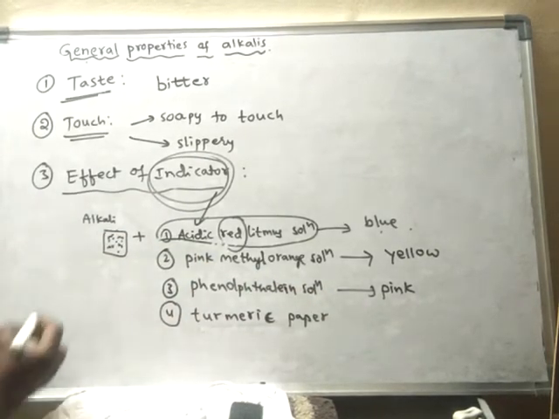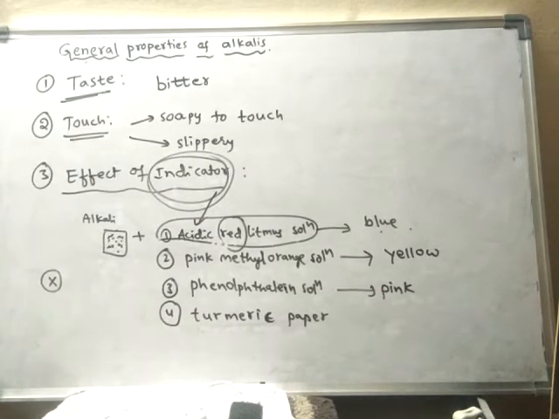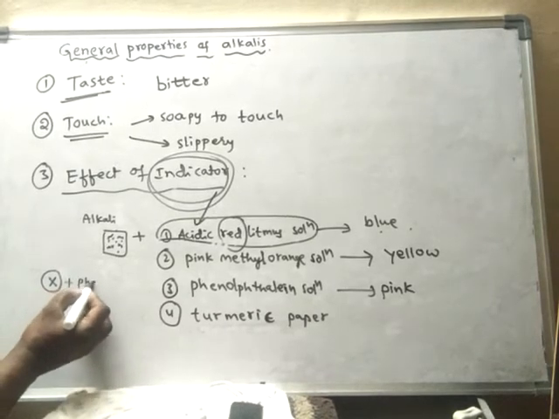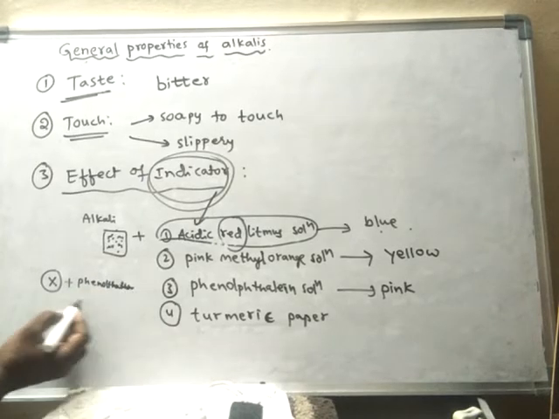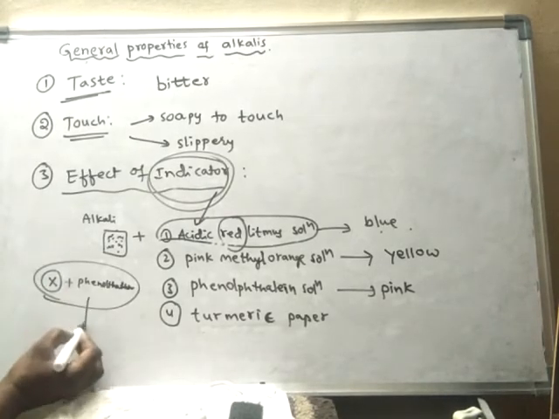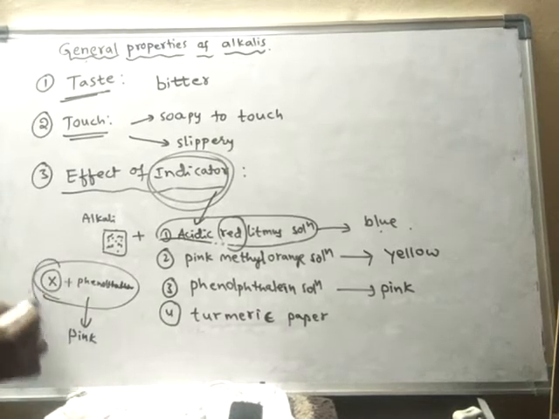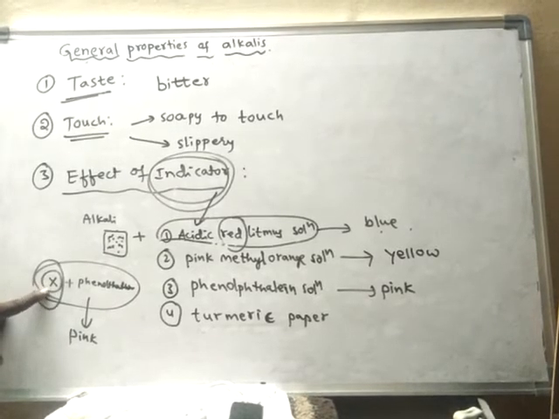Suppose I have some substance X, and I don't know what that substance is. If it is added to phenolphthalein, then the solution has turned to pink. So what is the nature of this substance? Can you identify? Yes, the nature of this substance is alkaline in nature. It's a base. It's a water soluble base.